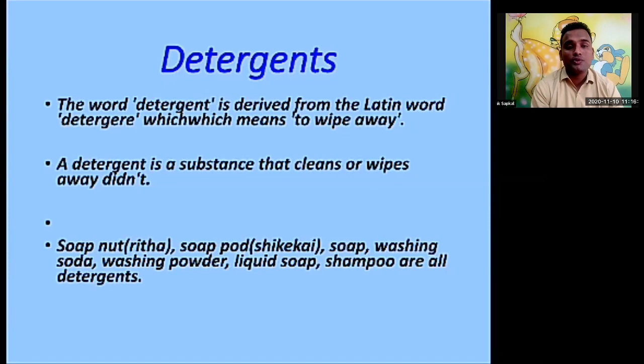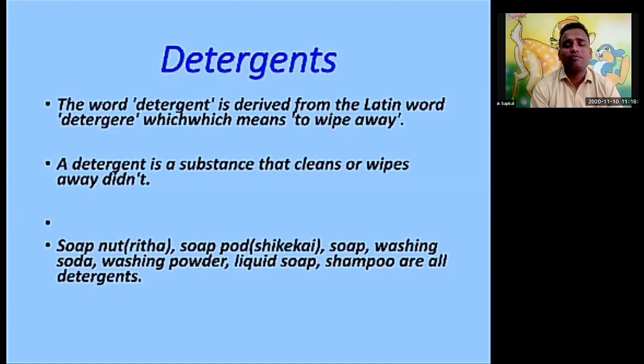Okay, so that is the purpose for which we are using the detergent. But to make detergents, natural resources have been used. The first one is the soap nut, that we can say is Ritha. Then soap pod, that is Shikakai. Soap, washing soda, washing powder, liquid soap, shampoo, all are types of detergent.